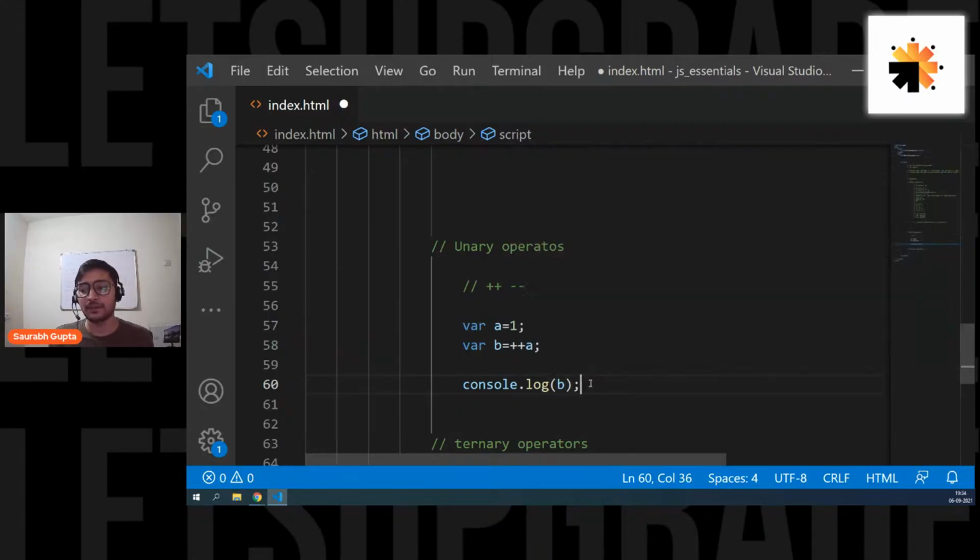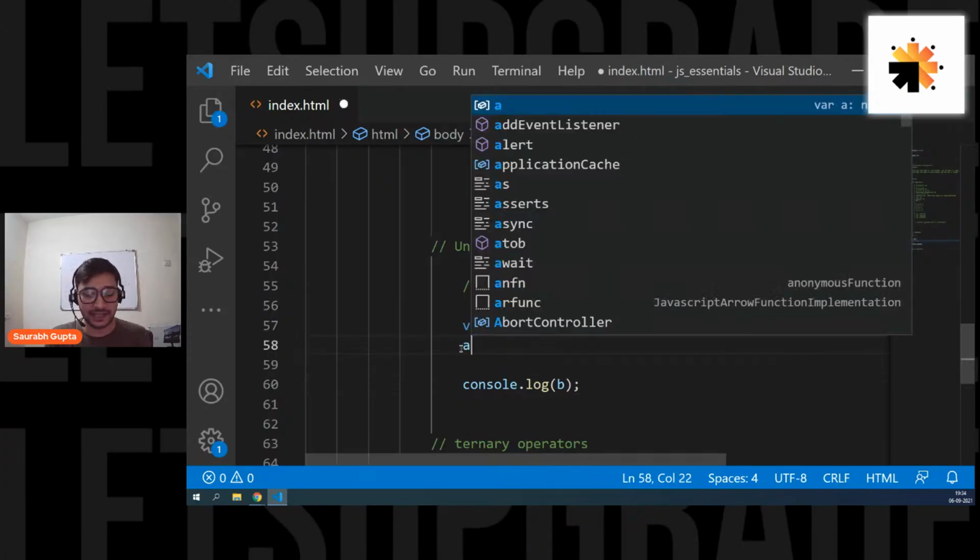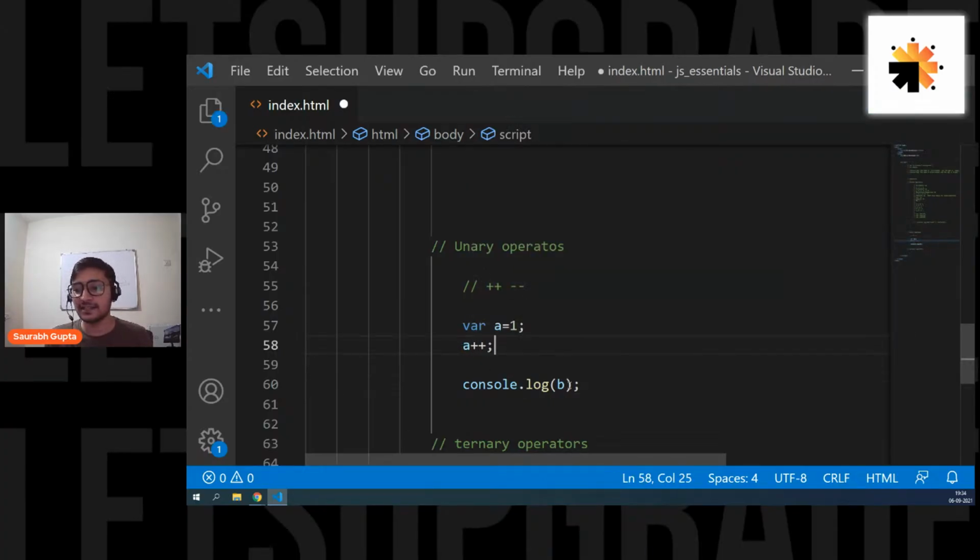b. Now ++a simply means increment a. Plus plus will simply increment a by 1. When I say increment, it simply increases the value by 1. So plus plus will always increase the value of a variable by 1. Always remember it. Let's not do this complex thing. Let's simply do a++. That's it. And let's print a here.